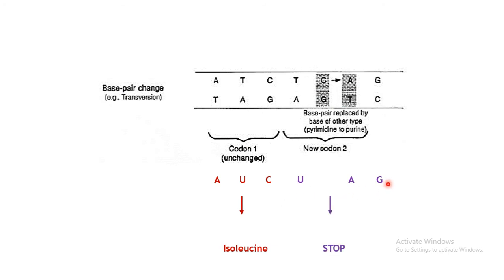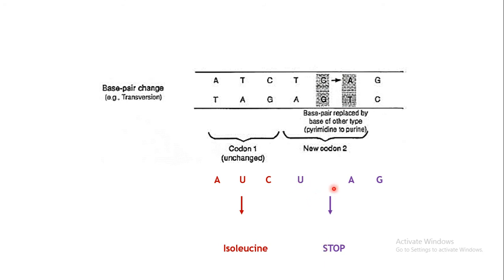So what will happen? It will code for a stop codon. We have seen in the table that UAG codes for stop. It is a stop codon, so no amino acid is coded by this particular sequence. So protein synthesis will come to a halt here. This is not the correct sequence.